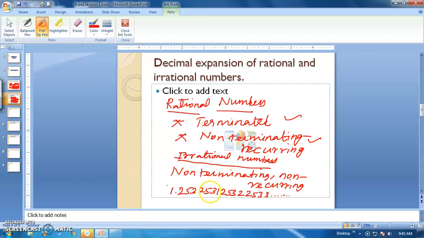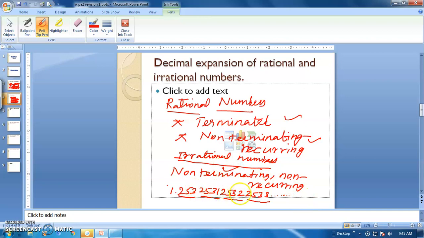Here, is anything repeated? Suppose you take 253 as a set of numbers repeated, what about the next number? It is 1. It is not again 25, that is 253. Therefore, it is not the known set of numbers repeated here. So everything is a different number. Here 253 means here 2531, here 2532, 2533. So everything is a different set of numbers only. It keeps going on, therefore non-terminating.